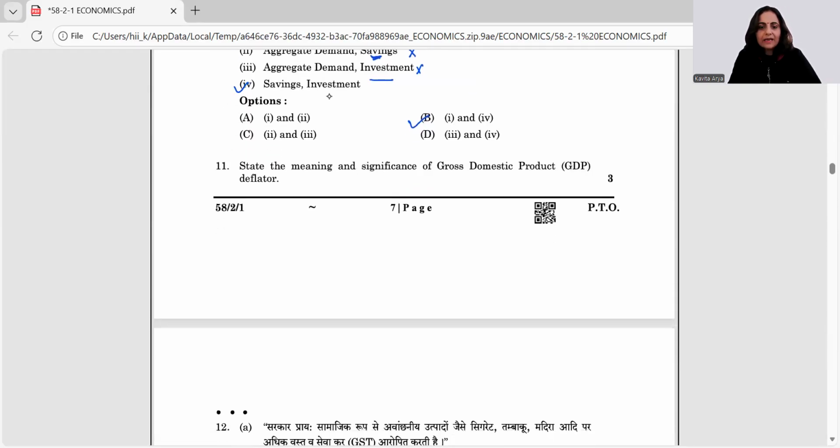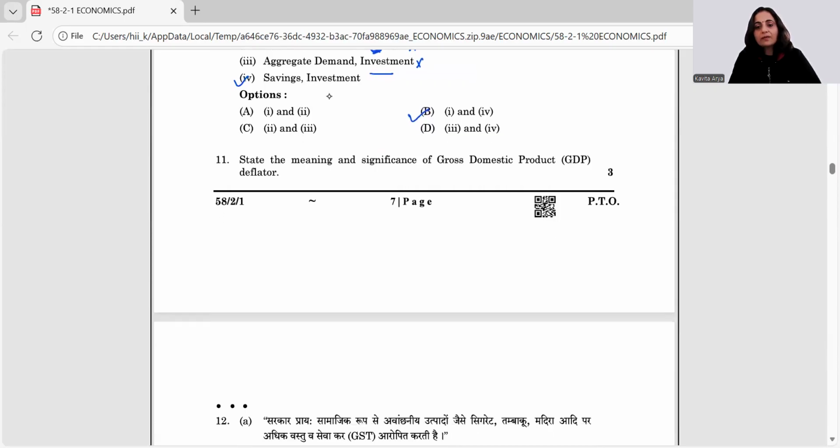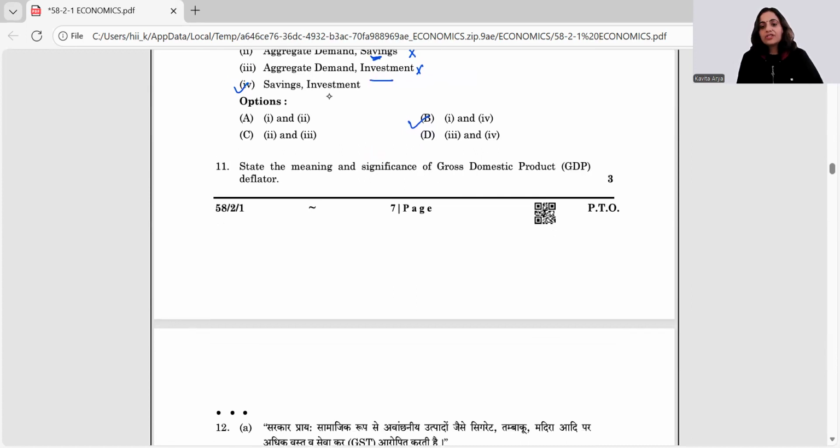Now, what's next? State the meaning and significance of GDP deflator. What is the meaning and significance? GDP deflator is a tool which is equal to nominal GDP by real GDP into 100. So you can give the formula expression. GDP deflator is a tool which helps to alleviate the impact of inflation on the production. So it gives the real worth of production or the national income of any economy, right?